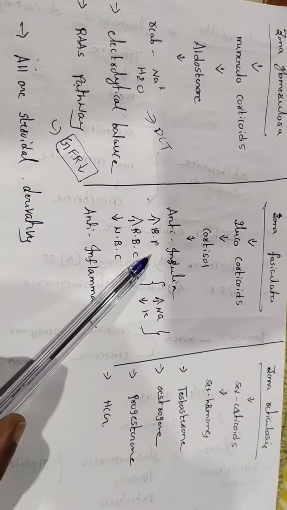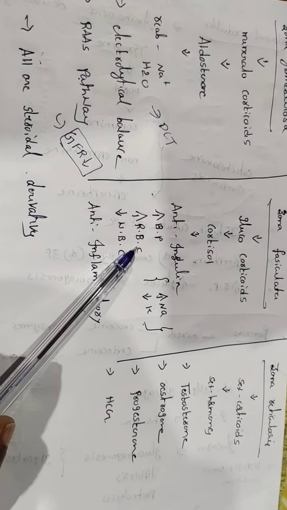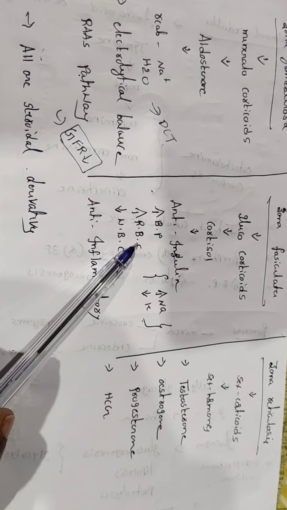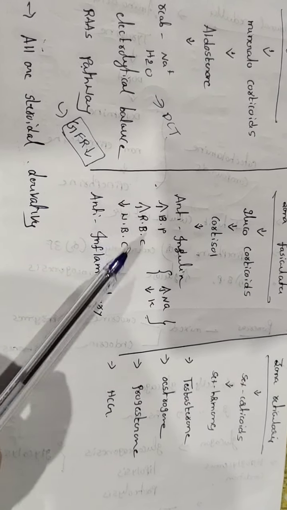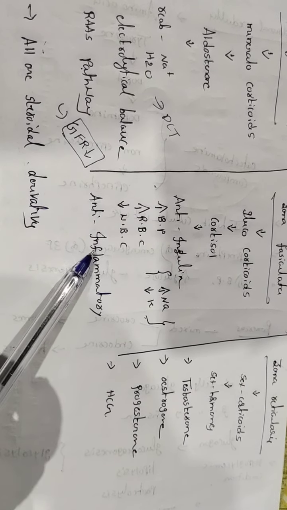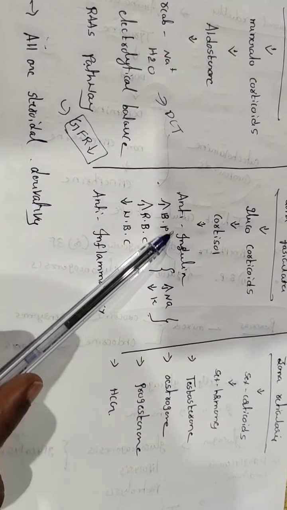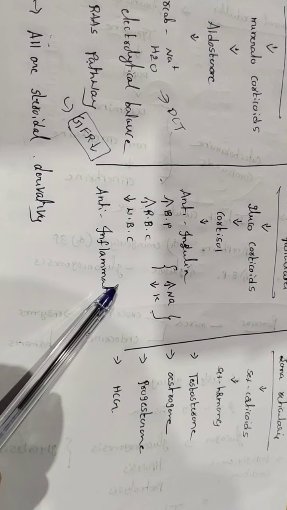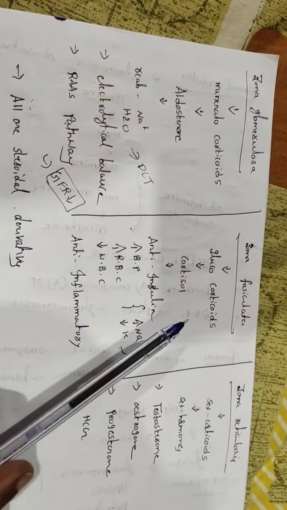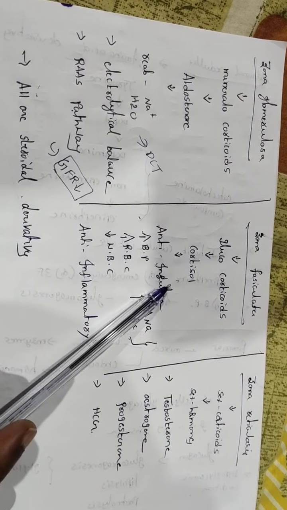It is also useful for increasing the blood pressure, and increasing RBC production, which is called erythropoiesis, and decreasing white blood cells. It also shows anti-inflammatory action. When the blood pressure increases, the sodium level increases and the potassium level decreases. That is regarding the cortisol hormone.